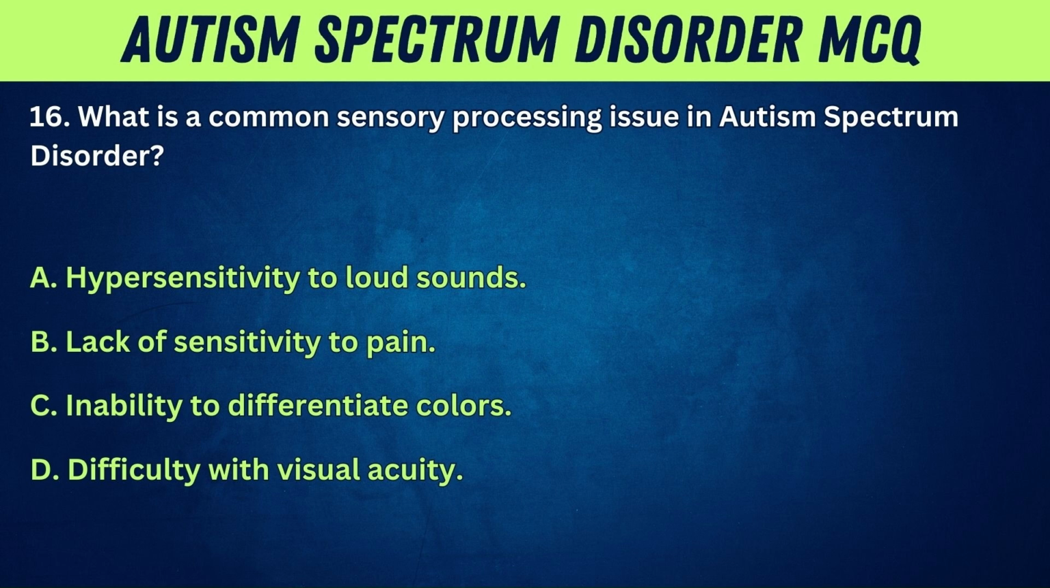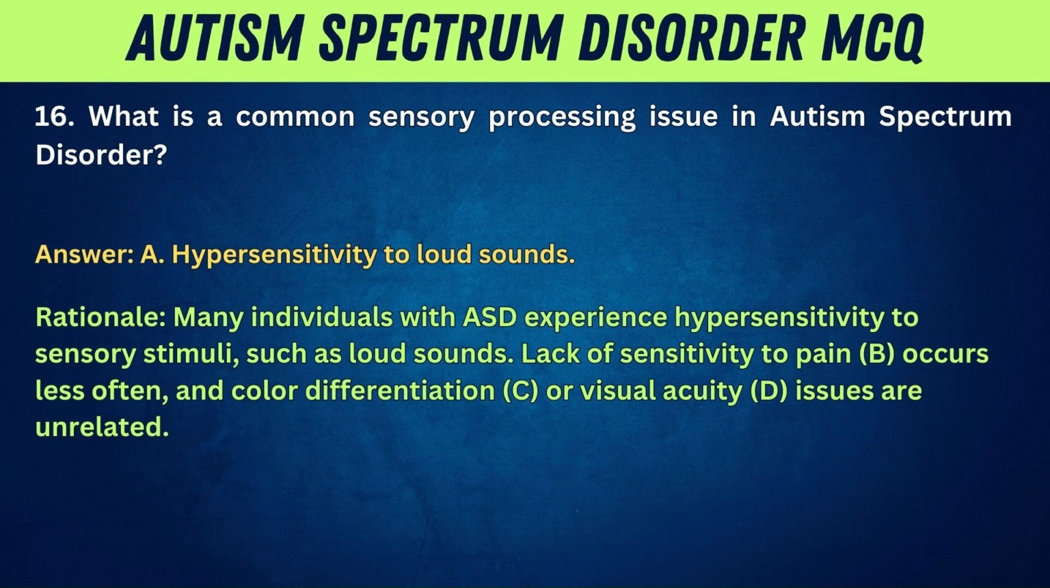16. What is a common sensory processing issue in autism spectrum disorder? A. Hypersensitivity to loud sounds. B. Lack of sensitivity to pain. C. Inability to differentiate colors. D. Difficulty with visual acuity. Answer: A. Hypersensitivity to loud sounds. Rationale: Many individuals with ASD experience hypersensitivity to sensory stimuli, such as loud sounds. Lack of sensitivity to pain, B, occurs less often, and color differentiation, C, or visual acuity, D, issues are unrelated.